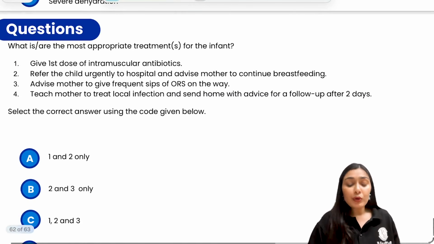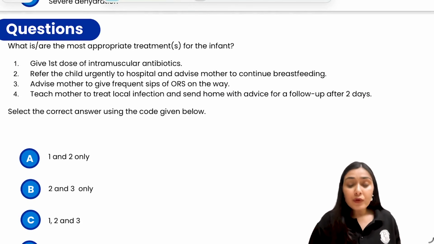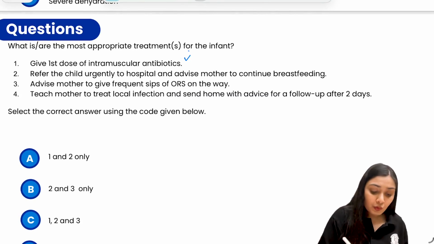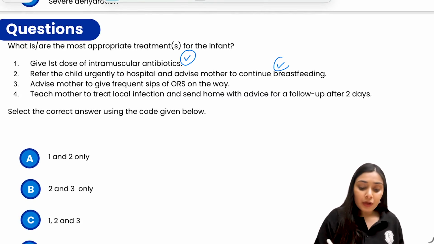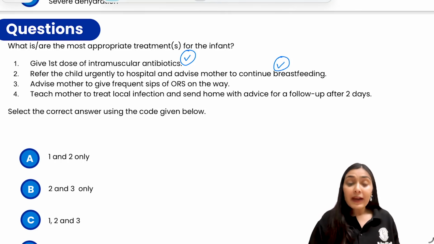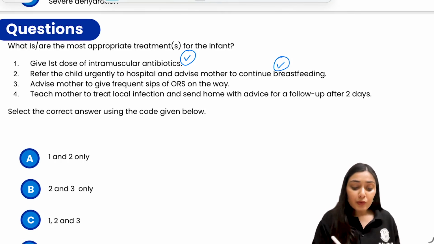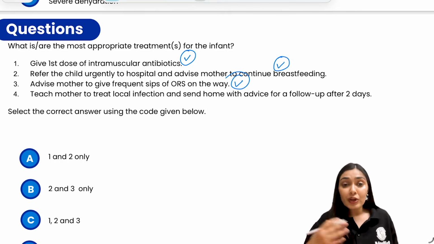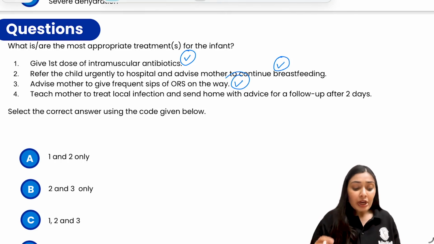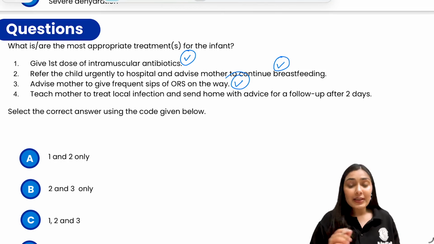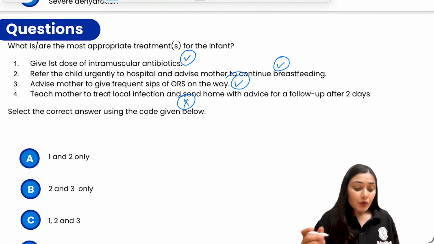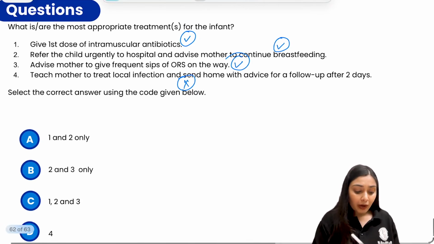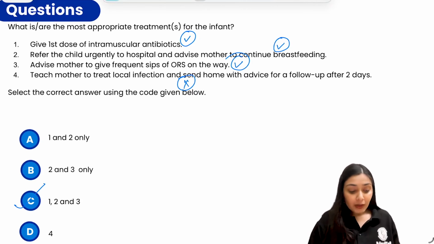Second thing, what you are going to do over here: give the first dose of IM antibiotics, which is true. Second, refer the child urgently to the hospital and advise the mother to continue breastfeeding, again true. Advise the mother to give frequent sips of ORS on the way, again true, so that the child does not land up in severe dehydration. Teach the mother to treat local infection and send home: you cannot send home this child with severe infection, right? So the correct statements over here are going to be 1, 2, and 3.